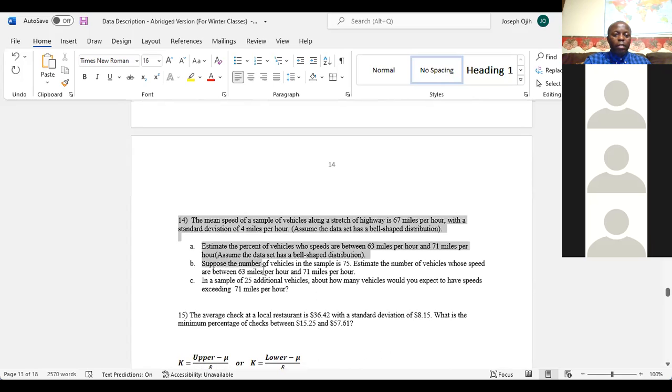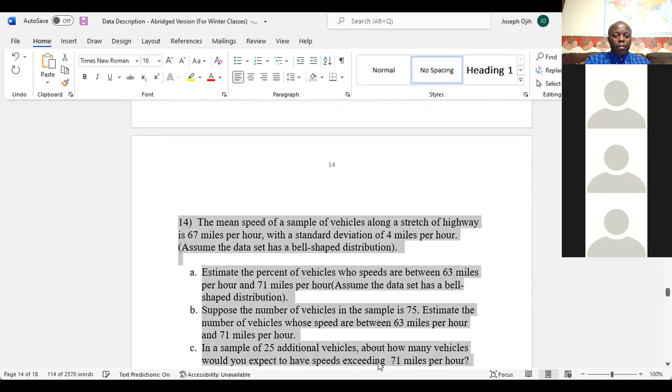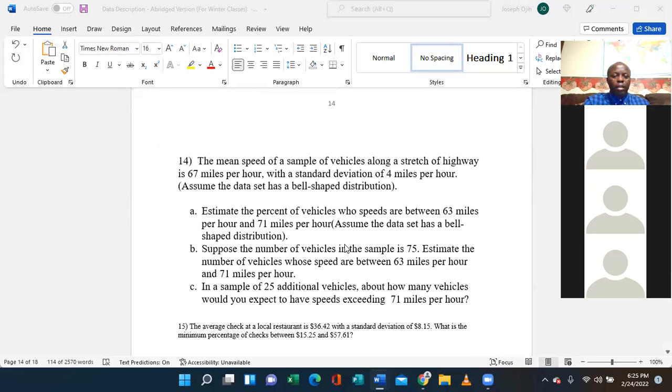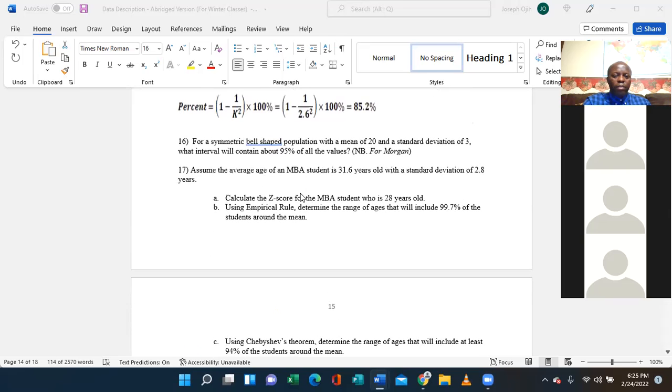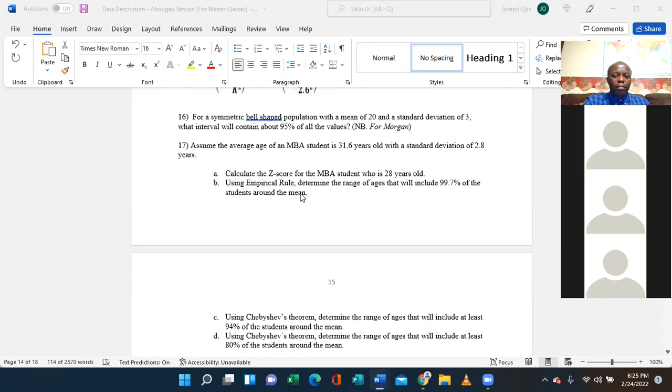This is this one here. I want to make it a little bit bigger, so we can see it. It says here, the mean speed of a sample of, not this one. This one is from that class. This is the one I'm going to use. This is for you right here.